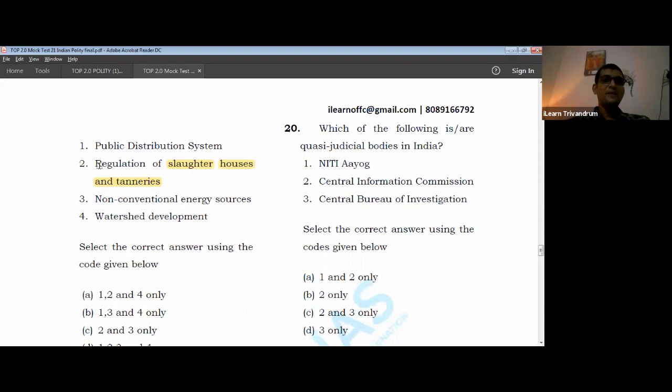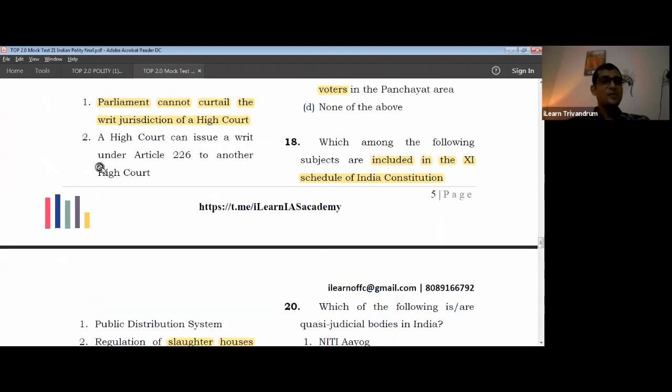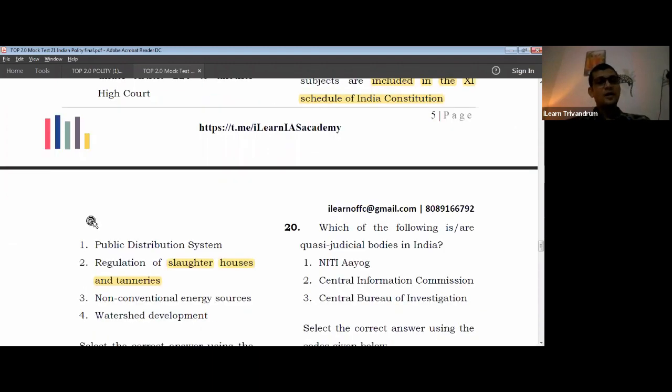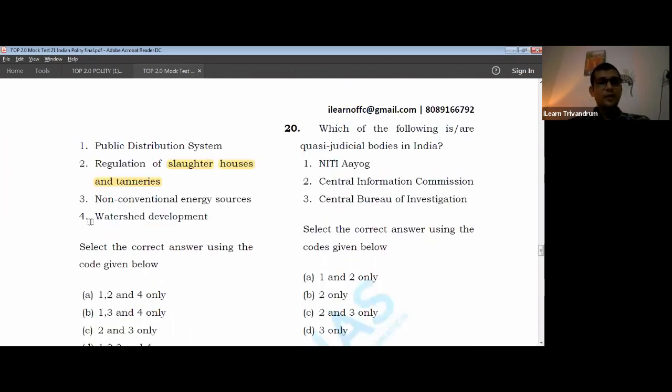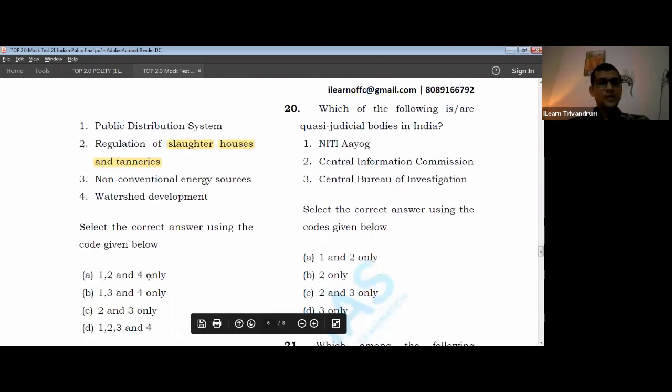So the 73rd amendment or 11th schedule does not apply to point number 2. If you eliminate point number 2, I think you get the answer. So the answer should be B. Answer is B. This is the answer.